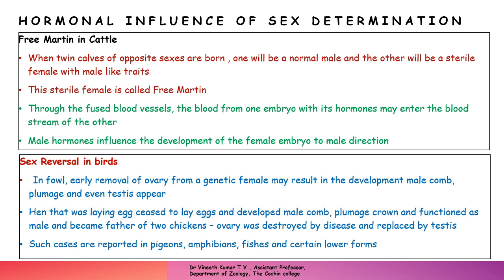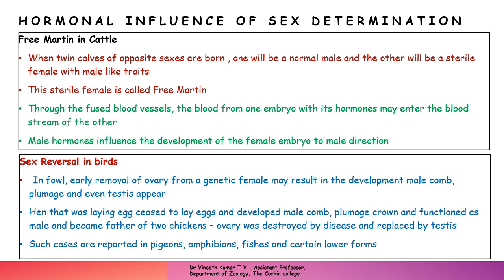Because of the influence of the hormone, the female embryo shifts its pattern, even though its sex was determined as female genetically and it has genetically determined female sex organs. It will show some male traits and become sterile due to hormone influence. This is what is called the freemartin in cattle, and it is an example of hormonal influence on sex determination.